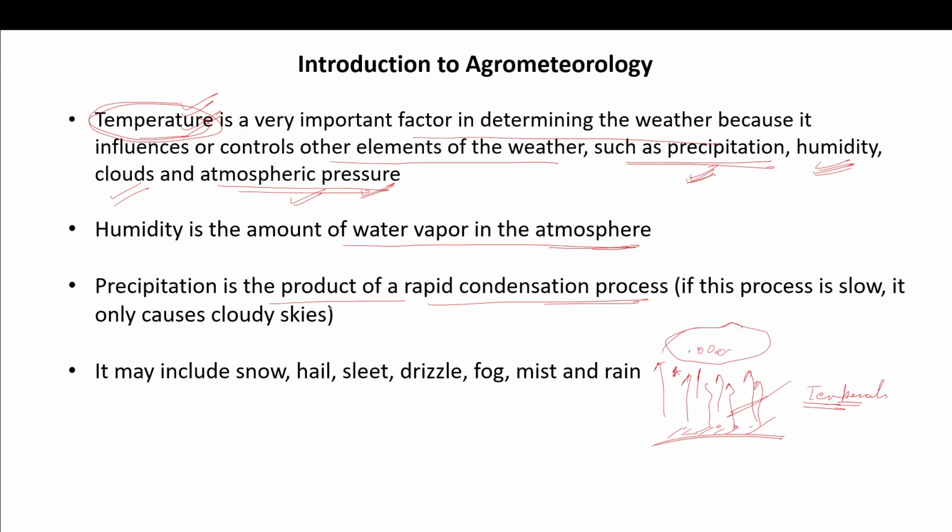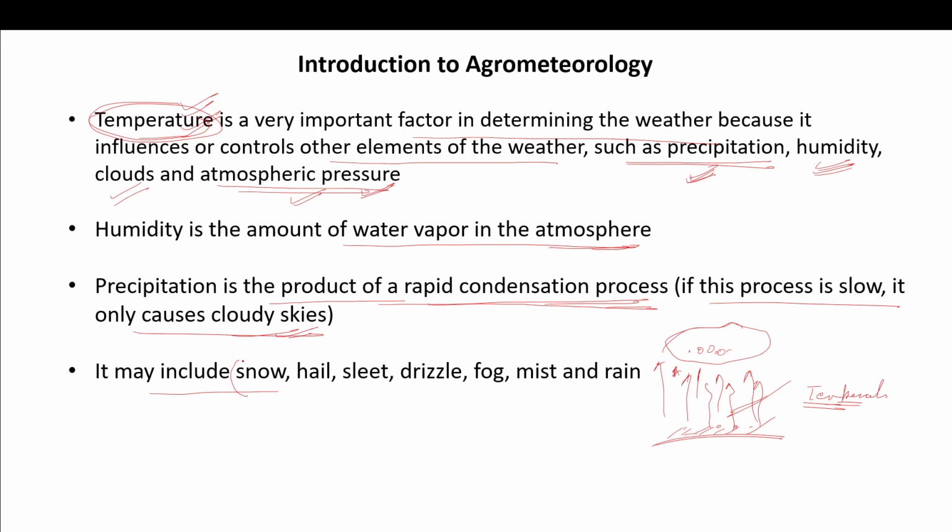Precipitation is the product of the rapid condensation process. If this process is slow, it only causes cloudy skies. Now, precipitation not only includes rain.